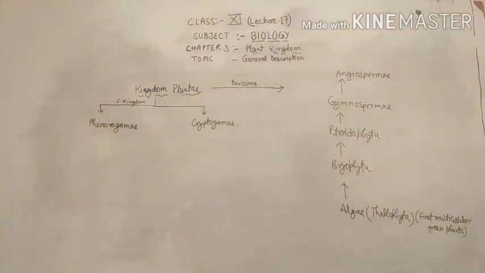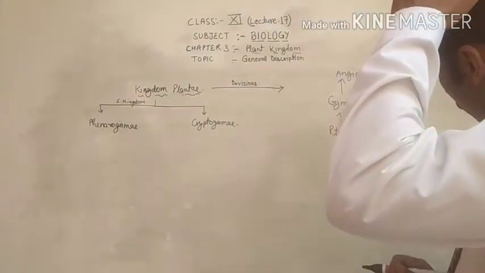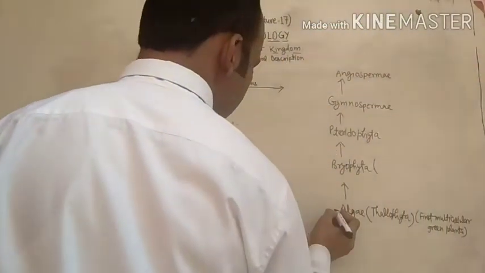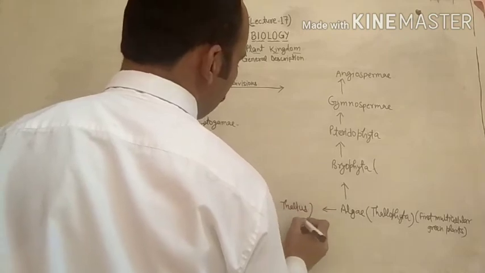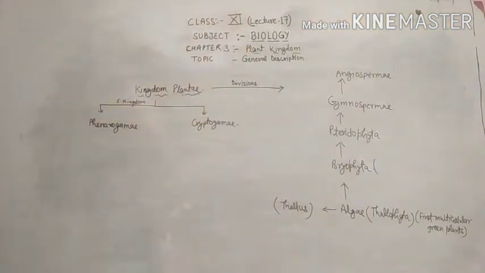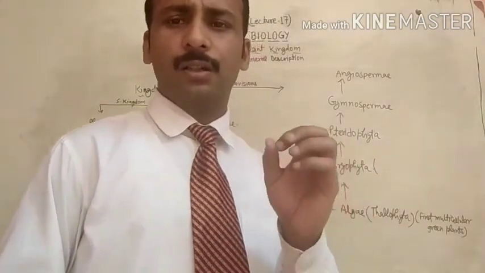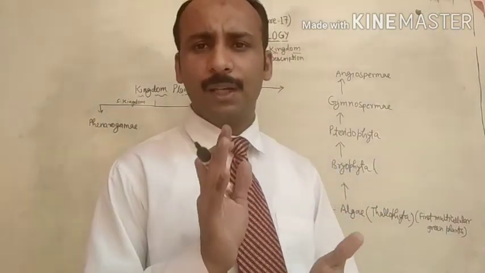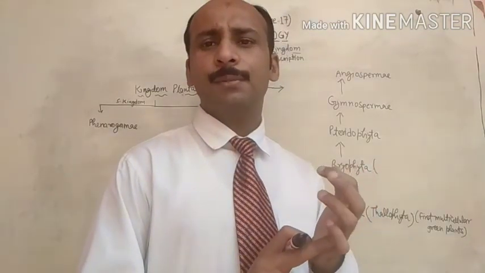Now, the algae are also called thallophytes. What is meant by thallophyta? Thallophyta means the organisms belonging to the group algae have a thallus body. Thallus body means the plant body is not differentiated into roots, stems and leaves.